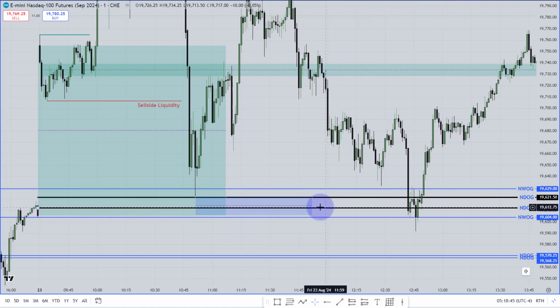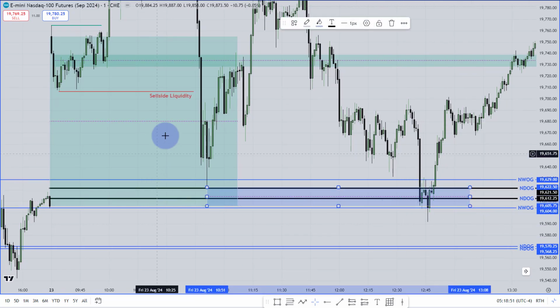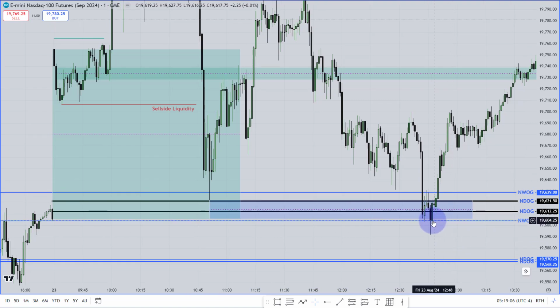Market should close this opening gap. And if I just mark it until that area, you can see finally market has closed this opening gap. That opening gap from 9:30 perfectly. Bodies respect the new week opening gap. Look, nobody has closed below this new week opening gap. The week went a little lower, I agree with that, but bodies are going to tell you the story.